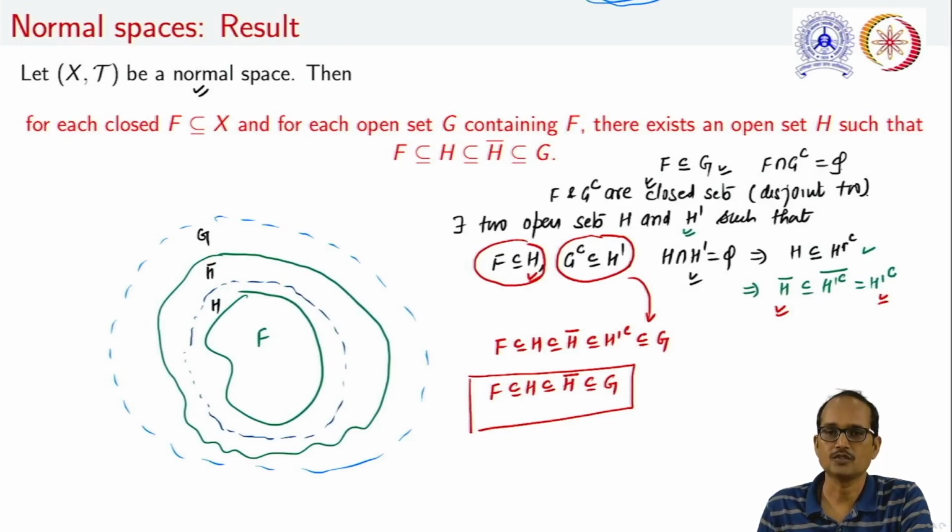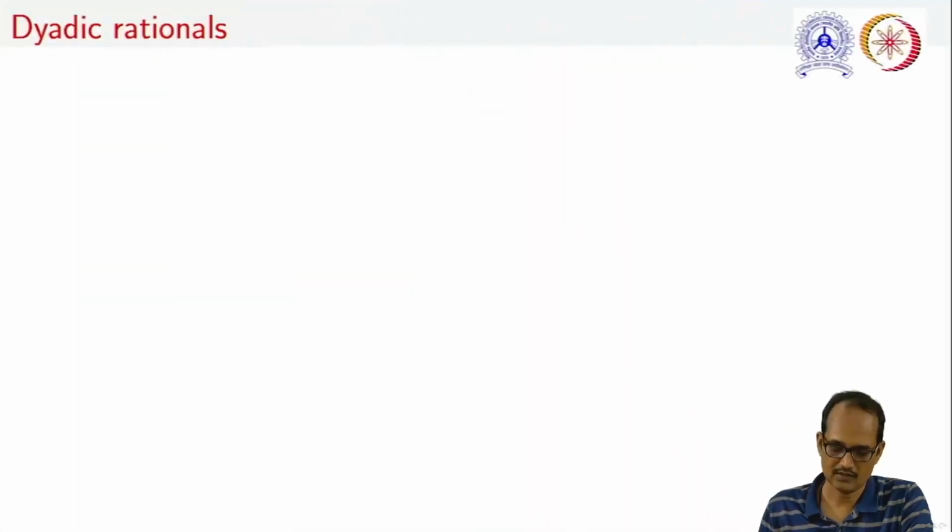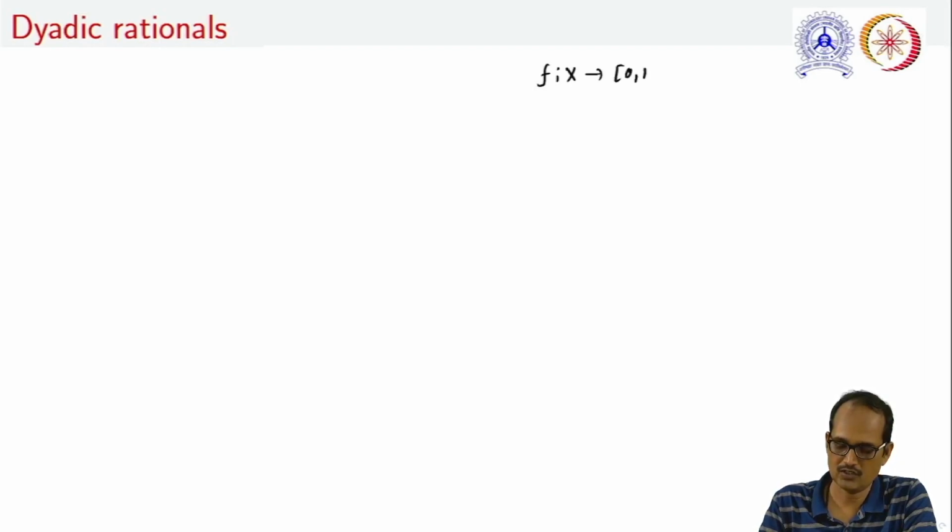We will use this result to prove the well-known Urysohn lemma. Now the next concept we will use is the concept of dyadic rationals. What is it? Note that our motive is to construct a continuous function from X to the closed interval 0 1.